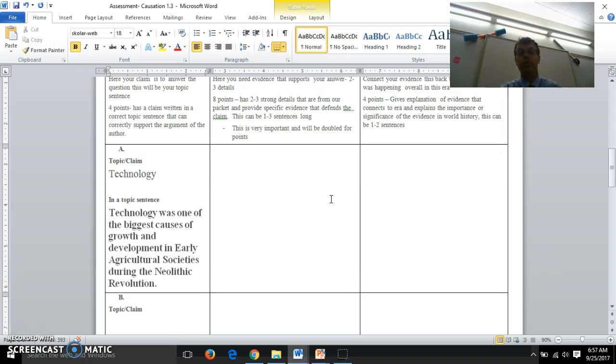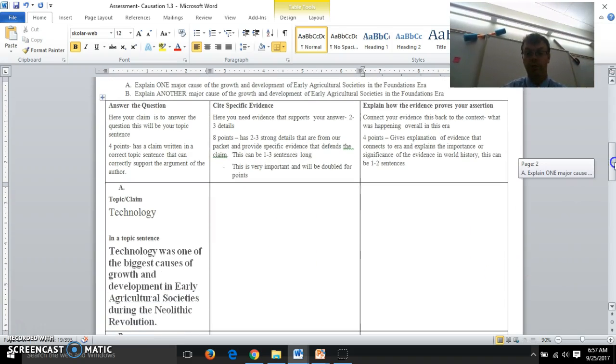Okay, now that you've compared with your partner, I just put one up here. I made one real quick, and this is my topic sentence. It says, technology was one of the biggest causes of growth and development in the early agricultural societies during the Neolithic Revolution. So if I look at this, I changed a few words.